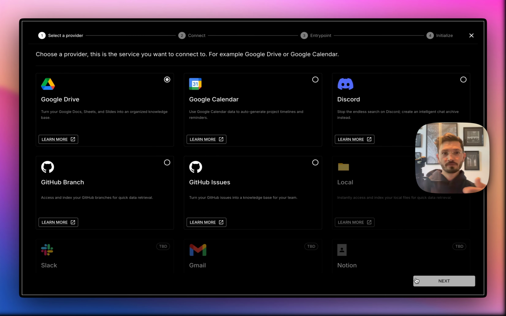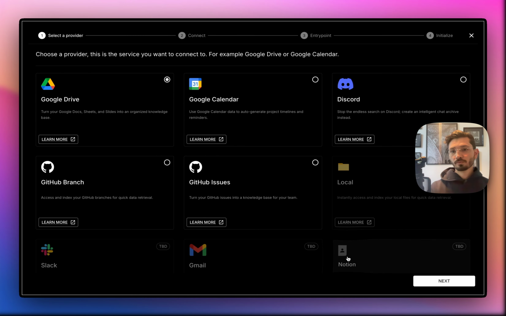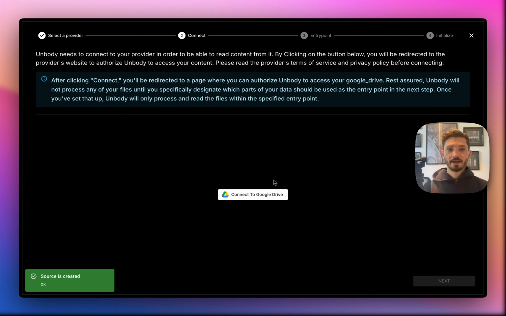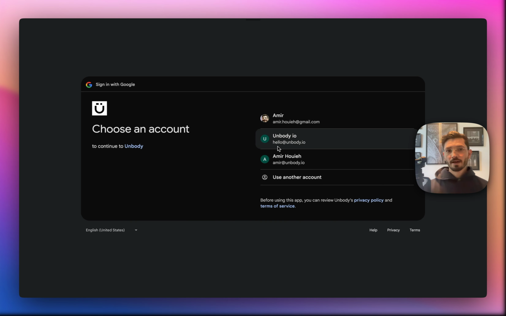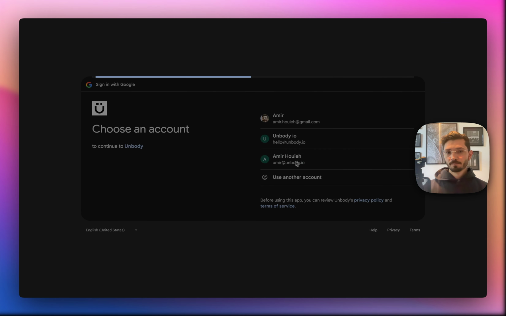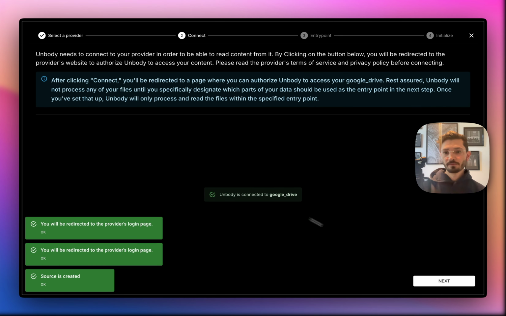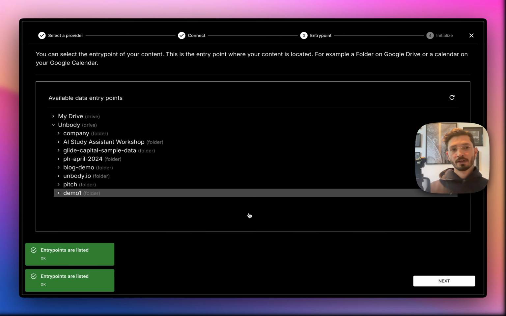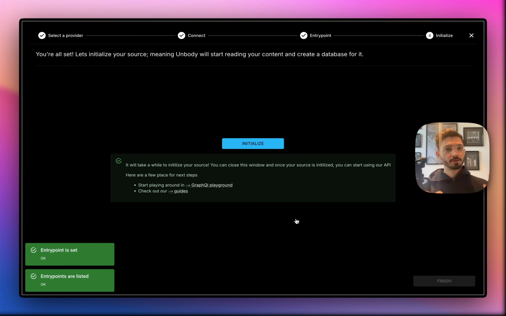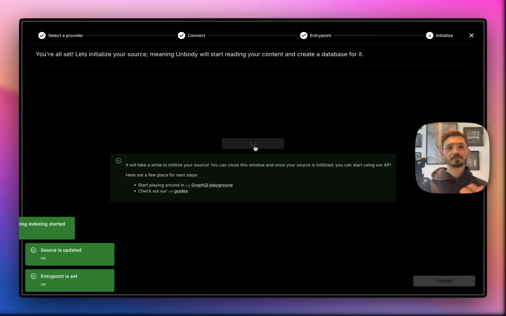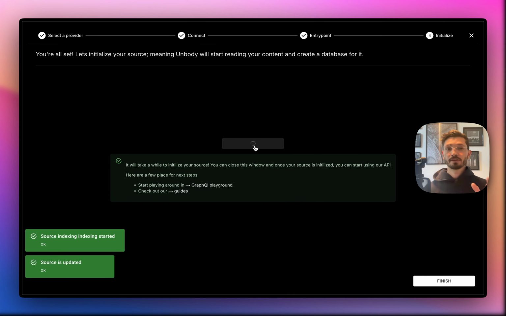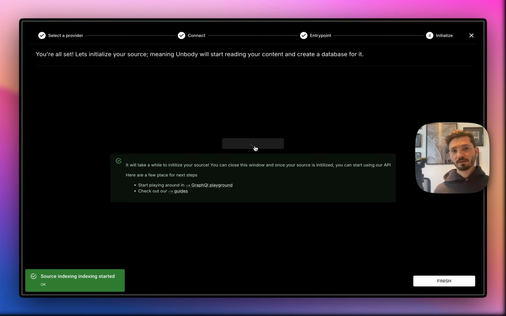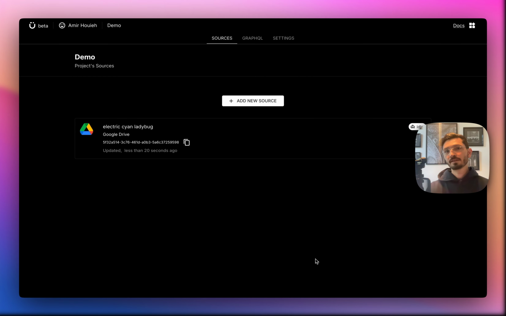For example, I want to add a source like Google Drive or Calendar, and it takes you through. So let's say Google Drive, so you go next, connect it to your Google Drive, and then you select an account. Here you give permission, then next, and then here you can select a folder, or your entire drive. And by doing that, Unbody goes and only accesses that folder, reads the data, processes it, and gives it to you. The cool thing is that anytime you make a change in those sources, Unbody picks it up and reflects it, processes it. So you do not need to come back to this again at all.